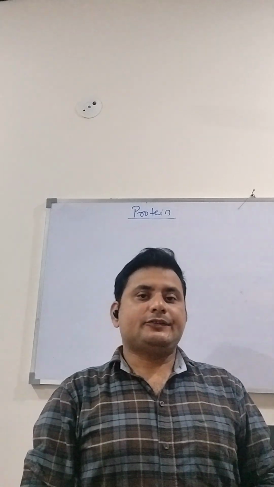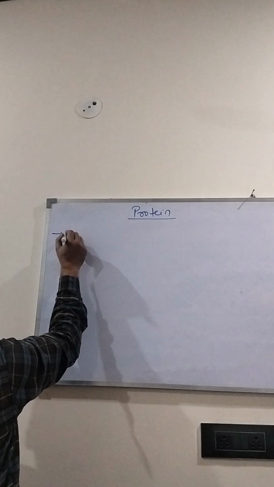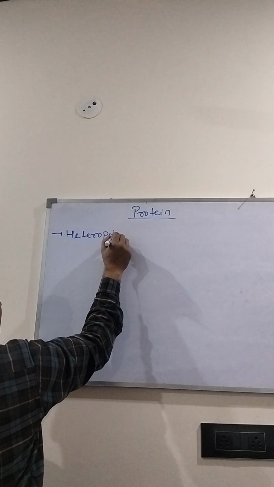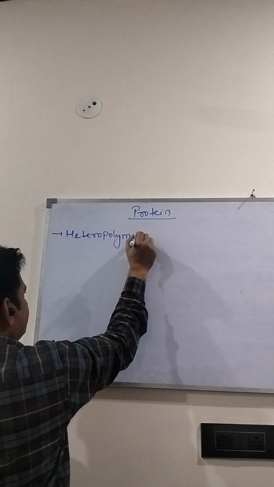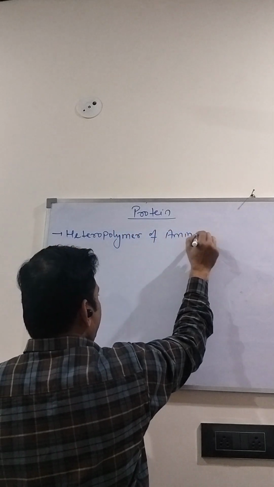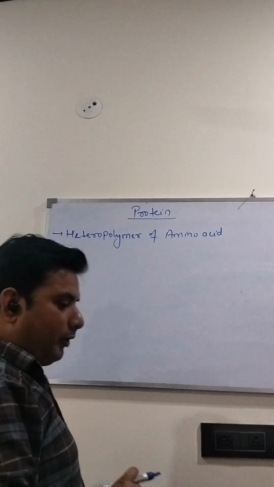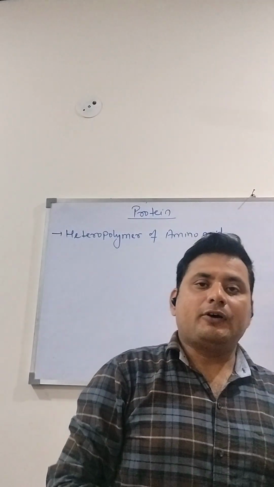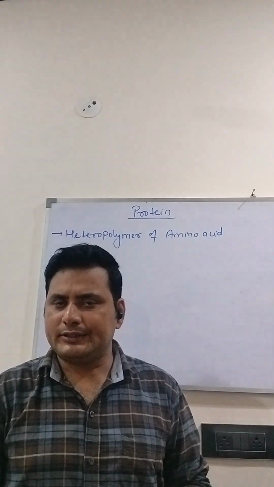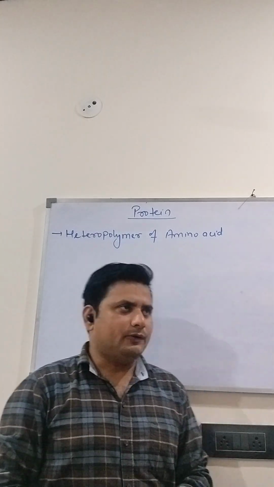That's why it is known as a heteropolymer of amino acids. Why is it a heteropolymer? Because it is made up of different combinations of different amino acids.